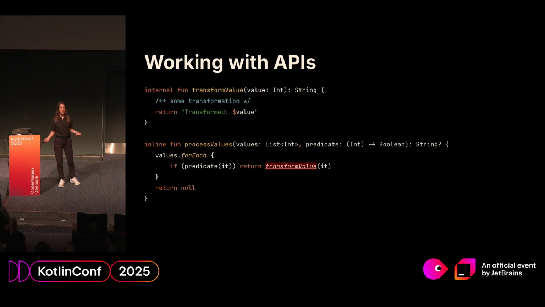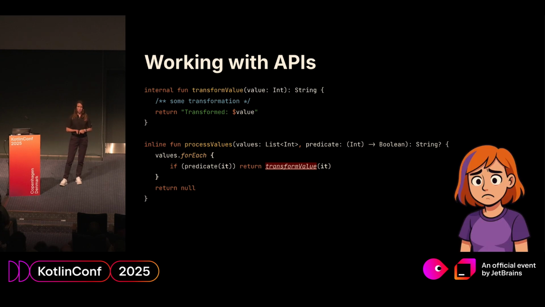Because what? Because the transform value function is still internal. And when we are inlining something, this internal function gets inlined too, therefore exposed, and probably that is not what you wanted. What should we do there? We still want to gain some performance, right?